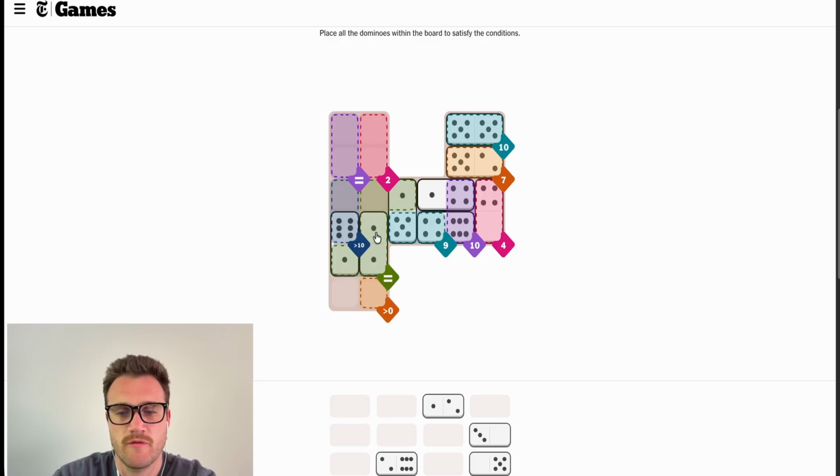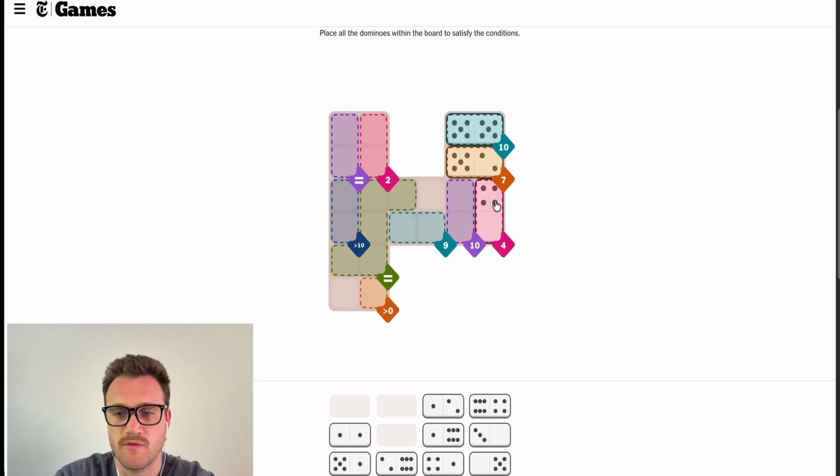Double 1 would be forced to go there. 1, 2 would have to go up again. Same problem. Not going to work. Let's backtrack. Let's see if we can build this 4 another way.